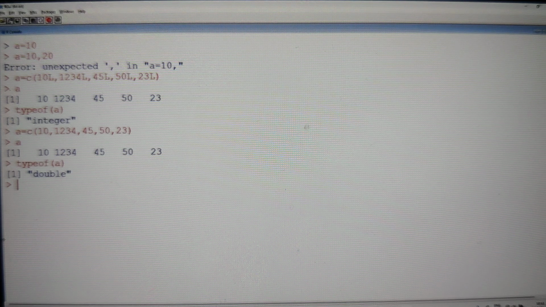If I put all of them as characters, then we get a character vector. If I give all of them as logical, then we get a logical type. Like that, you have to give the similar type only, but a collection of values. It is not a single representation. We can represent multiple values. That is the way we can do that.